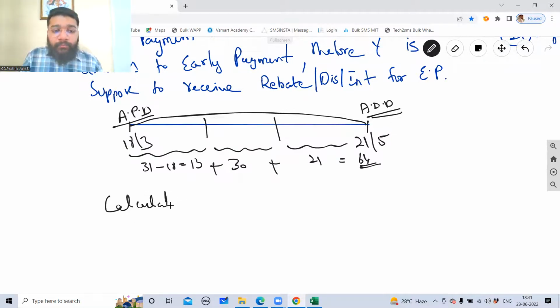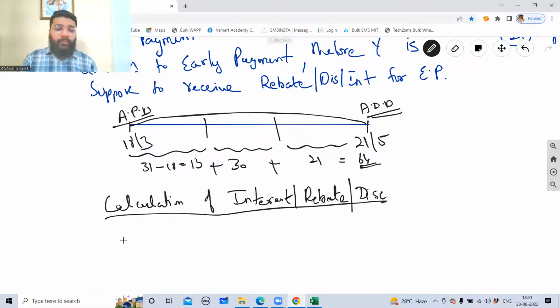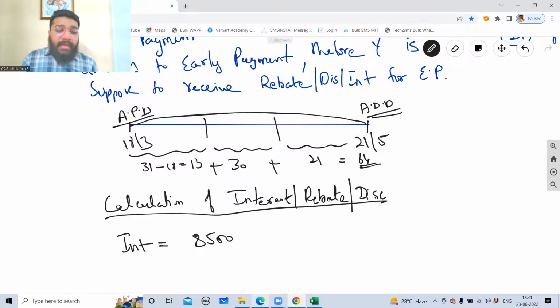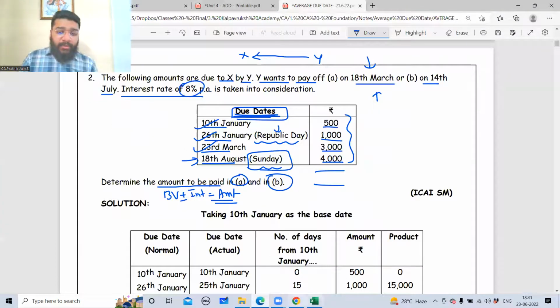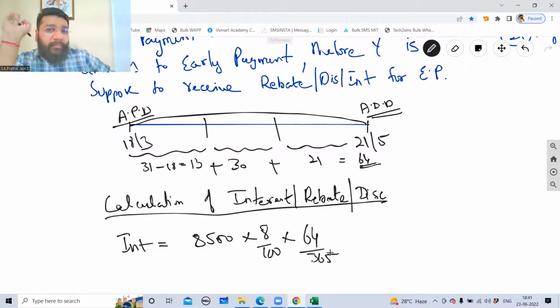So calculation of interest, bar rebate, bar discount. So interest is equal to, what is the total amount for payment? What is the total amount? 8,500. And what is the interest rate, guys, given in the question? 8%. So 8,500 into 8 by 100 into 64 divided by 365 days. Guys, in a year, normally it is 365 days. If the question says that it is a leap year, in that case, you will take it as 366 days.